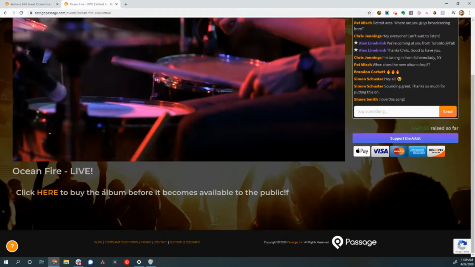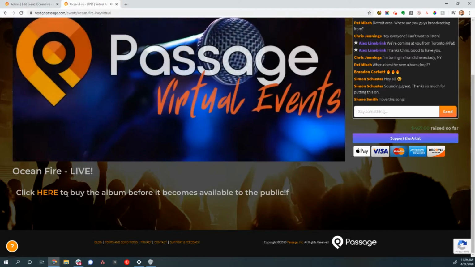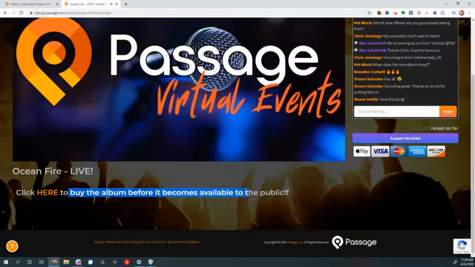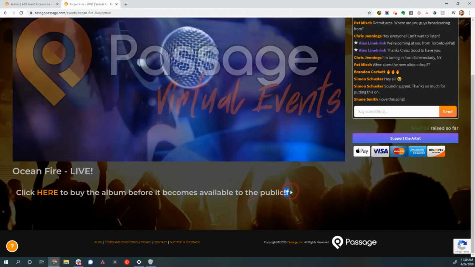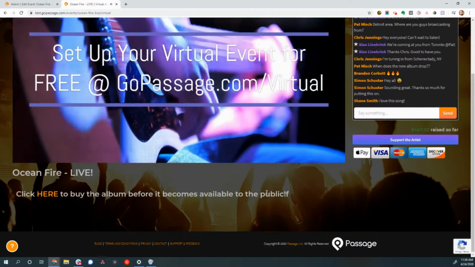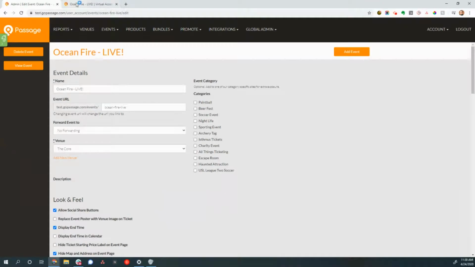We have content areas down here so that you can have those ads that you mentioned, like how to buy the album before it becomes available to the public. I accidentally added an F there. You could have sponsor images down there, all that sort of thing. And this is all super mobile friendly as well, which I think is important.